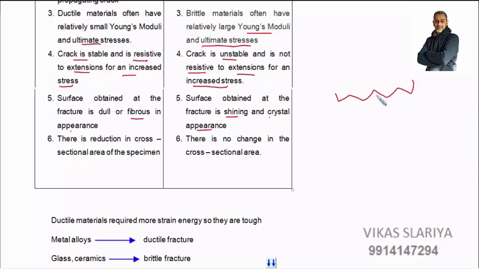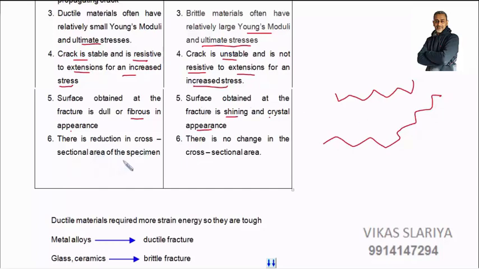They are bright edges, shiny and crystalline. Similar behavior we see in rock candy, called mishri in Hindi. When we break a rock candy, the fracture obtained is like this only. There are bright, shiny, sharp edges, as formed in the fracture of cast iron also.